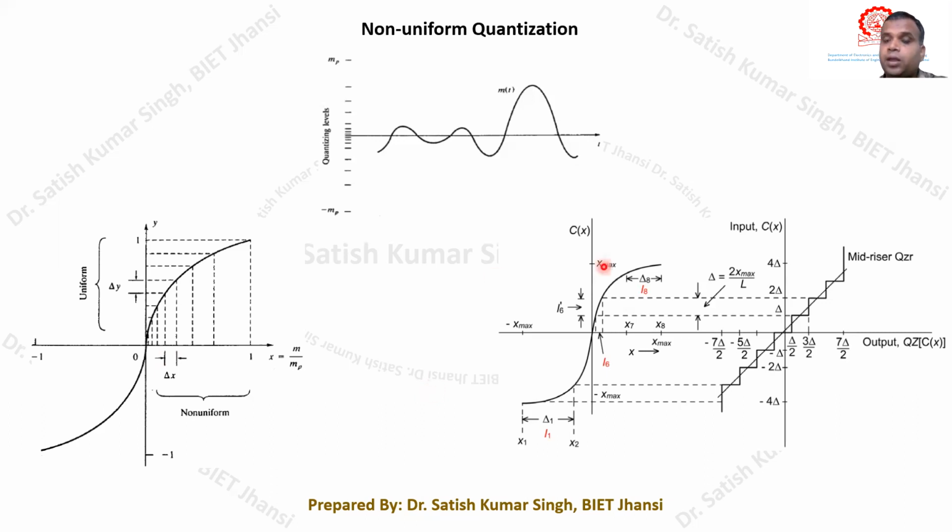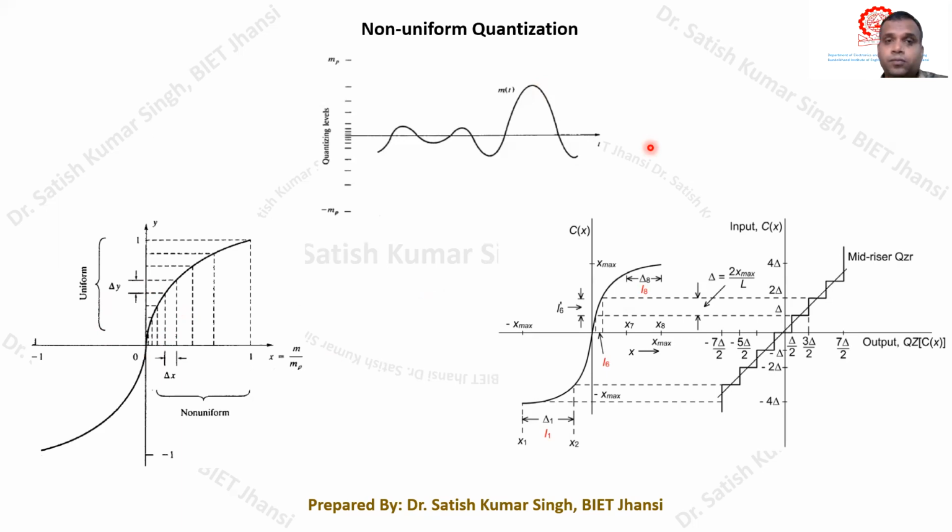Once we perform the compression and then the uniform quantization, when the signal is received at the receiver side, there should be an expander circuit whose characteristics are complementary to those of the compressor. Whatever action we performed in the compressor, the inverse action has to be performed at the receiver side in the expander circuit, and therefore we can restore the original message signal.